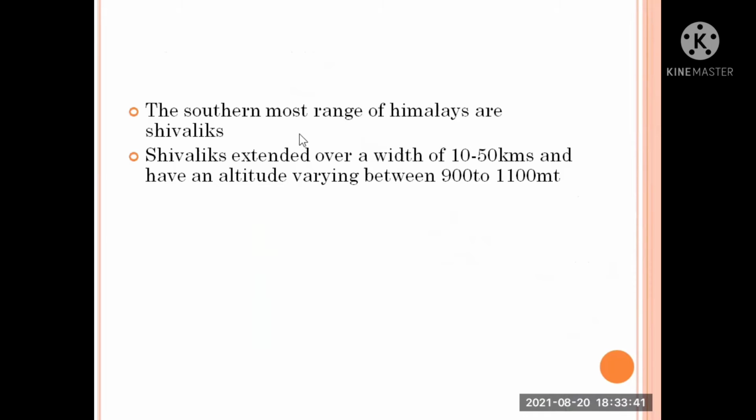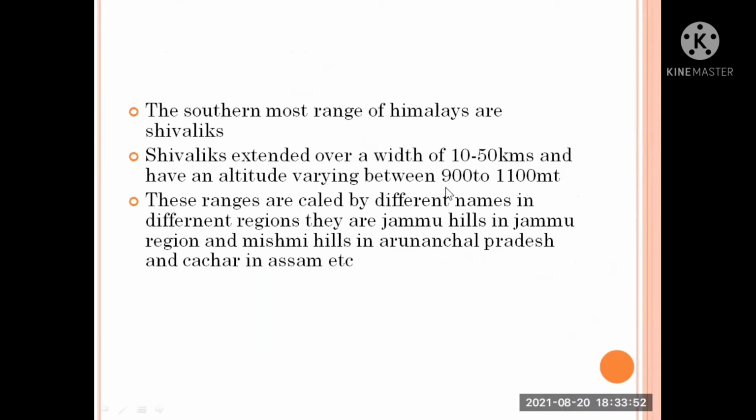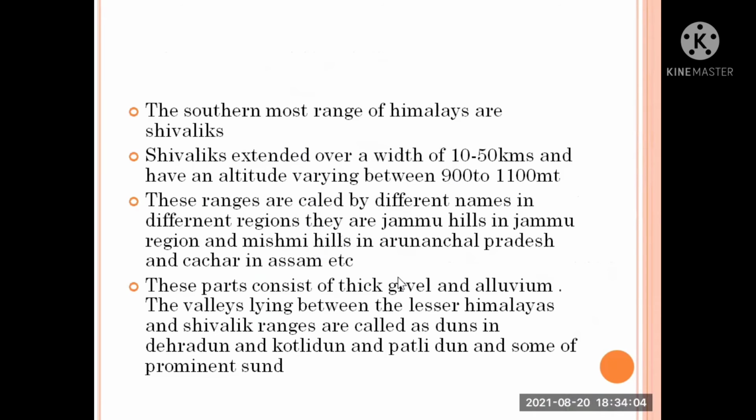The southernmost ranges of the Himalayas are the Shivaliks. They extend over a width of 10 to 50 kilometers and have an altitude varying between 900 to 1,100 meters. These ranges are called by different names in different regions. They are Jammu Hills in the Jammu region, Dafla, Miri, Abor and Mishmi Hills in Arunachal Pradesh. These parts consist of thick gravel and alluvium. The valleys lying between the Lesser Himalayas and the Shivalik ranges are called duns, like Dehradun, Kotli Dun and Patli Dun, some of the prominent duns.